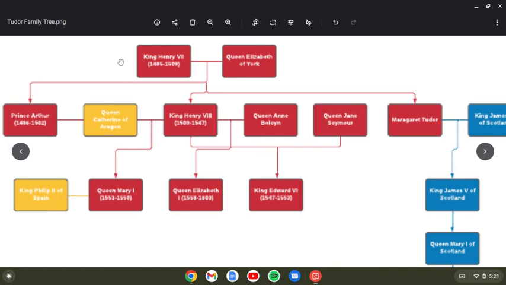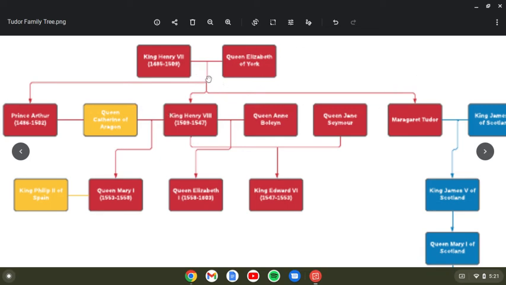But let's start with King Henry VII, who was the monarch who established the House of Tudor in 1485 after defeating Richard III of the Yorkists during the War of the Roses. So he was the first king of the Tudor dynasty and married Richard III's niece, Elizabeth of York, also his third cousin. It was weird in the Middle Ages at the time. They had 4 children, Prince Arthur, Princess Margaret, Prince Henry, and Princess Mary, who's not shown here, but she's the youngest daughter.